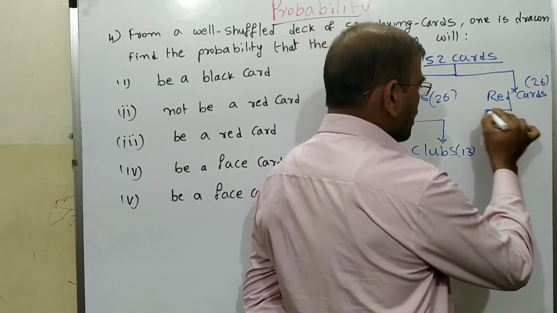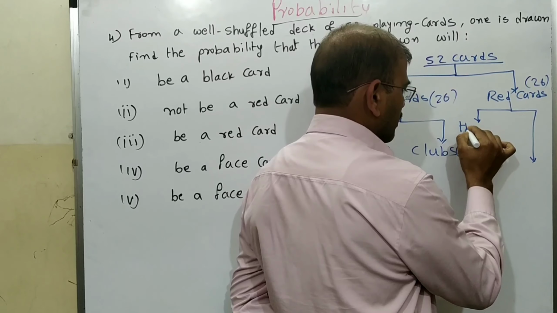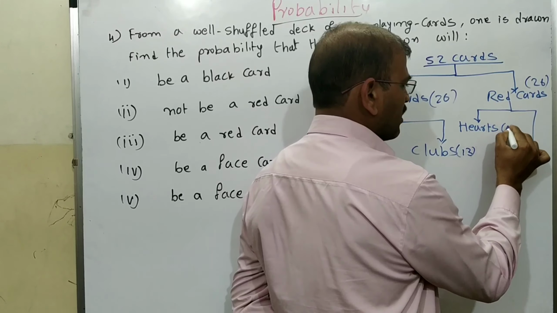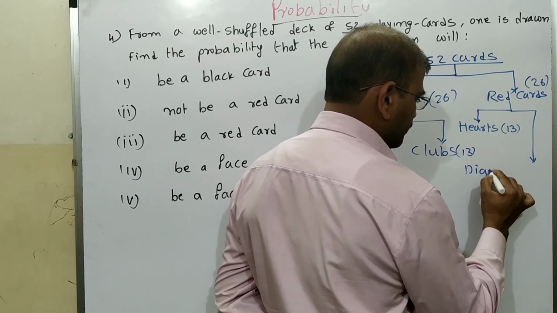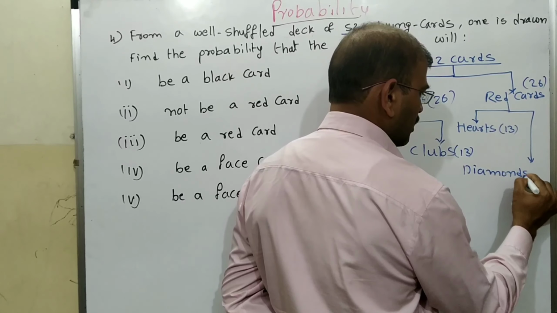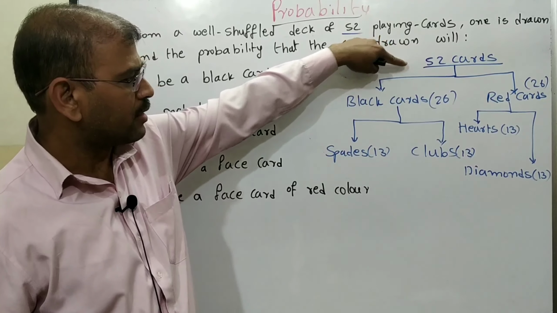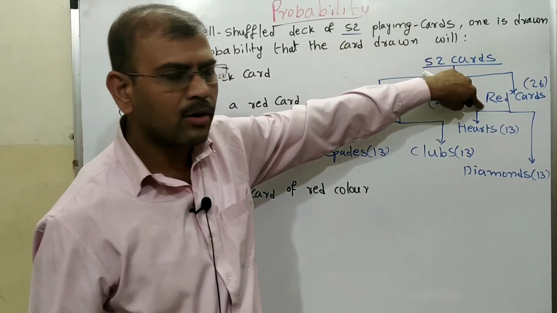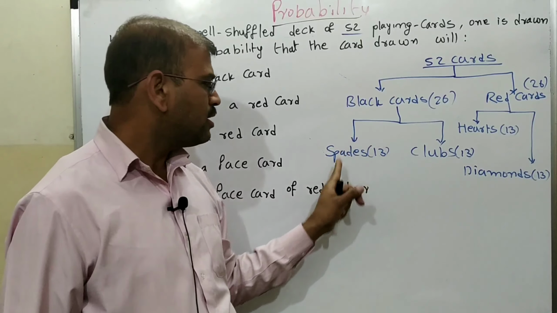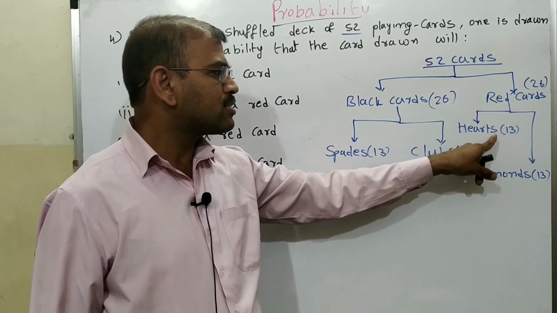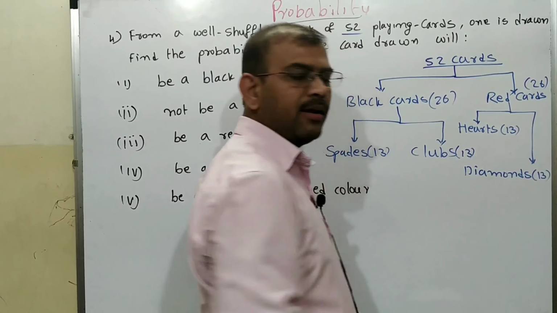The red cards are divided into two categories: hearts, 13, and diamonds, 13. So in total 52 cards: 26 black, 26 red.